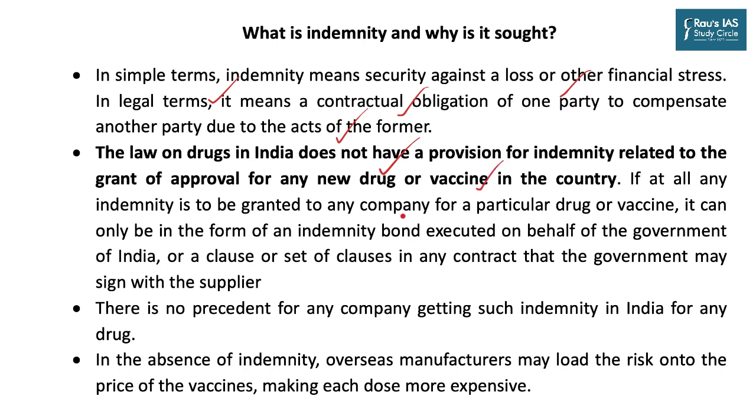And if at all any indemnity is to be granted to any company for a particular drug or vaccine, it can only be in form of an indemnity bond executed on behalf of the Government of India or a clause or a set of clauses in any contract that the government may sign with the supplier. There is no precedent for any company getting such indemnity in India for any kind of drug. And hence, in the absence of such indemnity, overseas manufacturers may load the risk onto the price of the vaccines, making each dose more expensive.